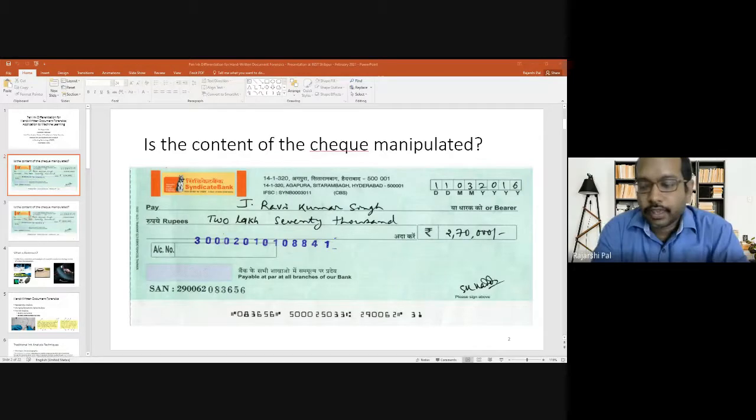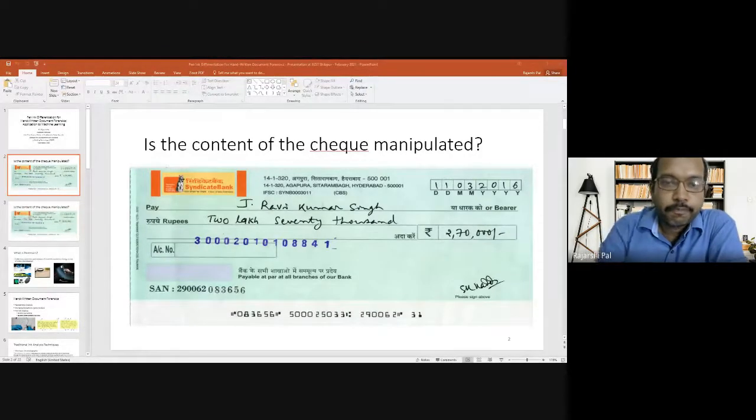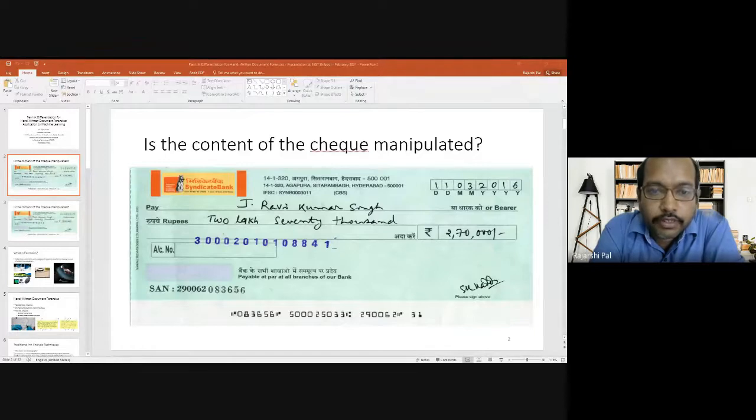Yeah, thanks. So let's see. These are the portions which have been added in the physical check leaf later. Originally the check leaf was issued to Ravi Kumar Singh with an amount of 70,000 rupees. It has gone to a wrong hand, and using a similar color pen or similar color ink, the fraudster has added the J here at the initial and the 2 lakh amount, as well as he has added 2 here. Okay.